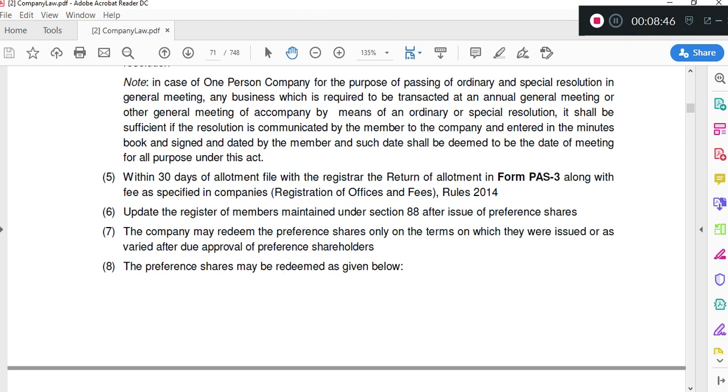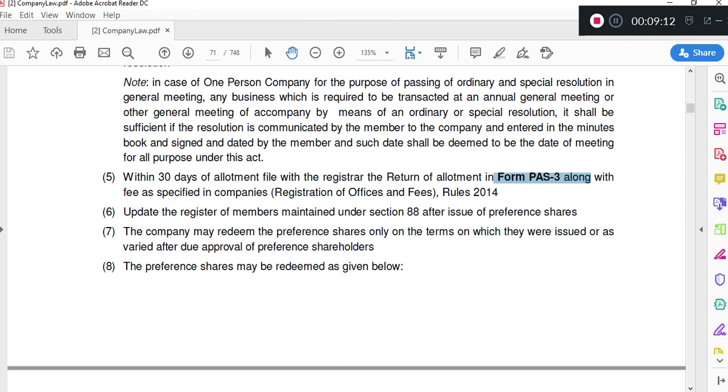Now, whenever we are going to allot the shares, there's one return of allotment that we have to file. Do you remember the form in which we are going to file the return of allotment? Yes, it is PS3. We have to file PS3 within 30 days. So for allotment, we have to again take a board meeting and allot the shares. After allotment, we have to file PS3.